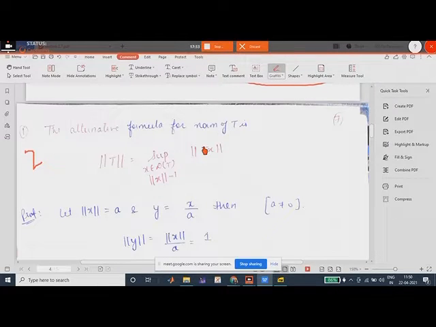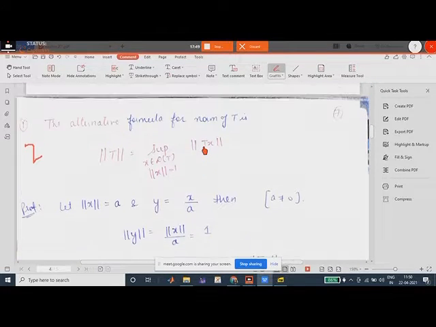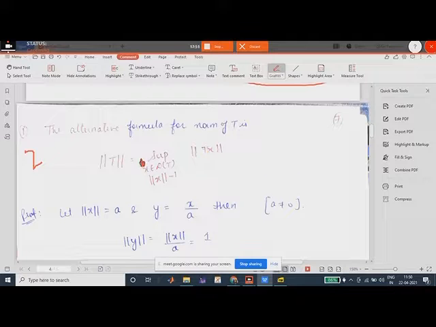No, for now we will only prove this, that this is not a particular case, but the alternative formula of the definition. We'll prove this now that this is not a particular case. Okay. The next part is actually the proof that if we are defining norm of T as such, then this is not a particular case, but actually the alternative formula. We are going to prove that.